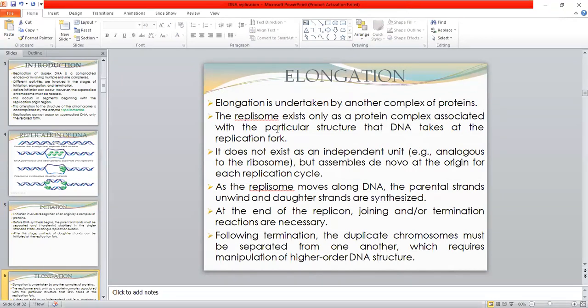The replisome exists only as a protein complex associated with the particular structure that DNA takes at the replication fork. So this protein complex goes forward, and the new DNA strands are synthesized under the control of the replisome. The replisome does not exist as an independent unit.